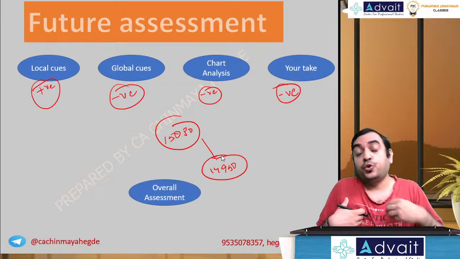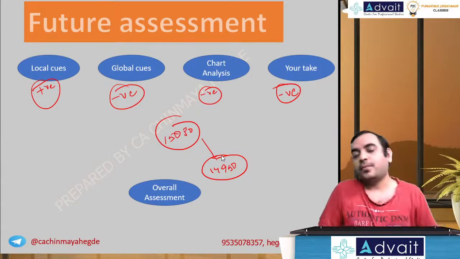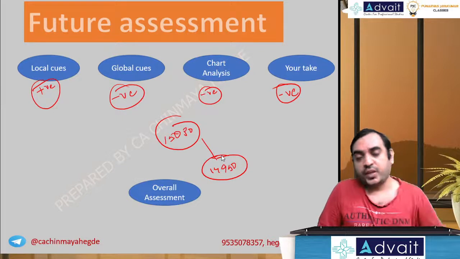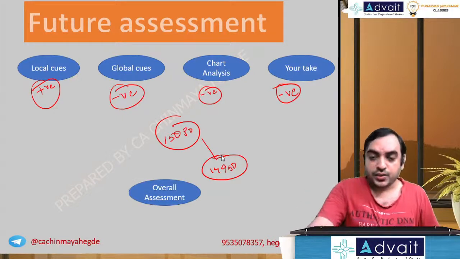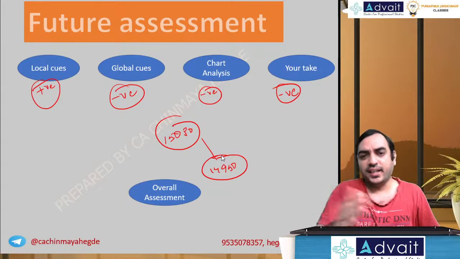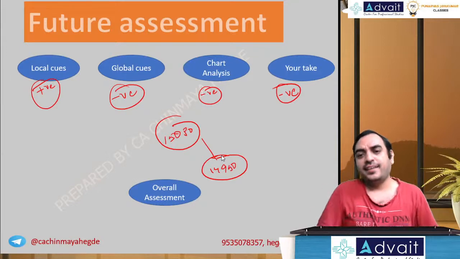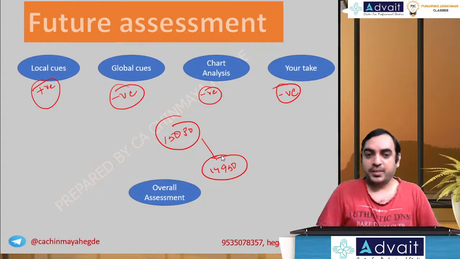I may be wrong as I told you, but market being uncertain doesn't mean you should not take your view. If you don't take a view, you will never succeed in the stock market. Taking a view is very, very essential. Also today is expiry, and on expiry date usually the market will end negative. That is the sentimental aspect. That's what I've observed. Okay, so that is my assessment for the day.